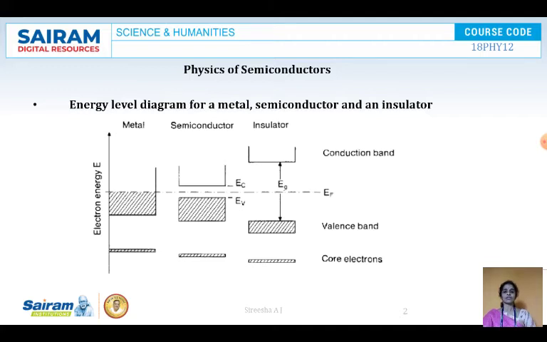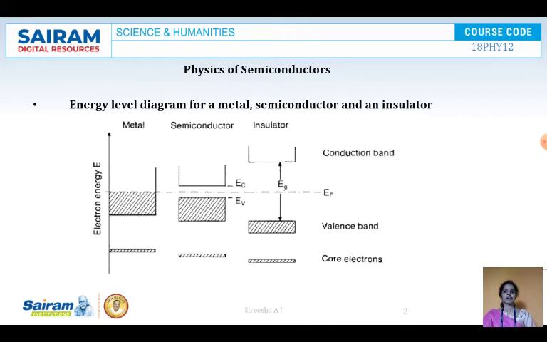When the electron moves from valence band to the conduction band, a hole is left behind in the valence band, and this hole keeps moving in the valence band, and the free electron in the conduction band constitutes a current. So in a semiconductor, the current is because of electron current in the conduction band and the hole current in the valence band. So in a semiconductor, conductivity is because of electrons as well as holes.